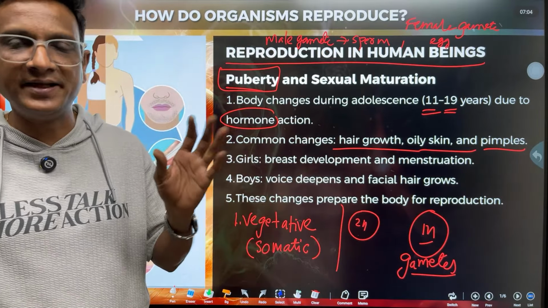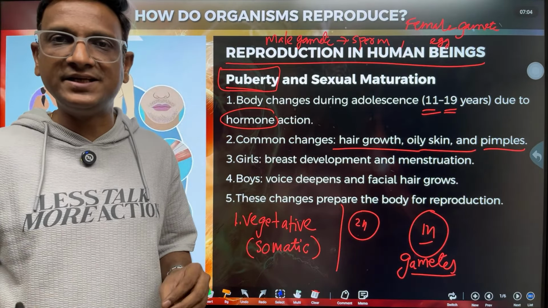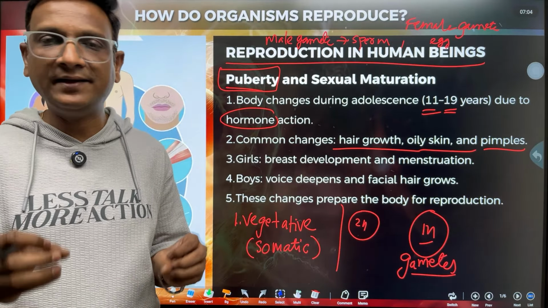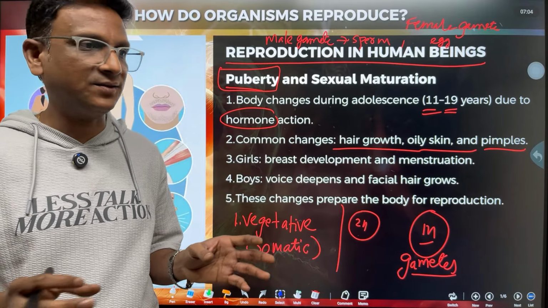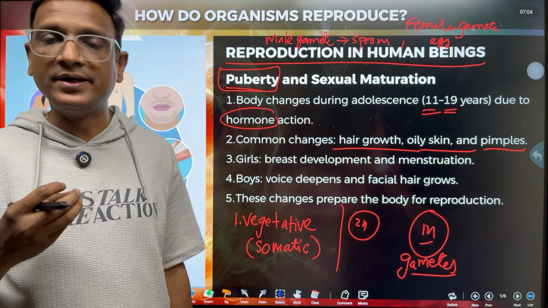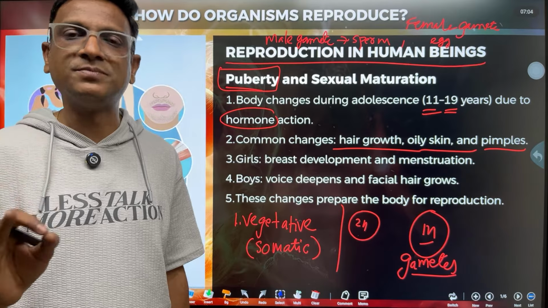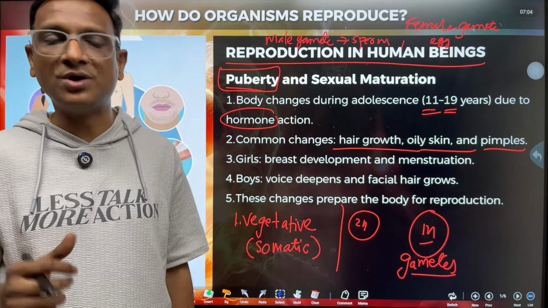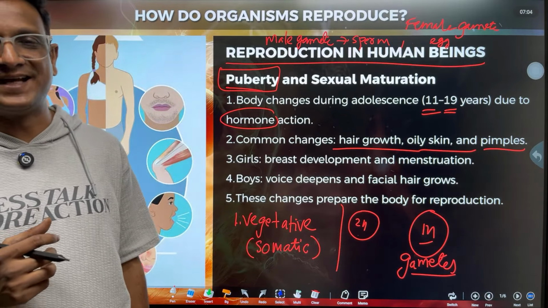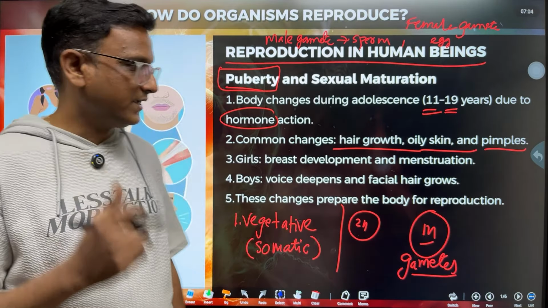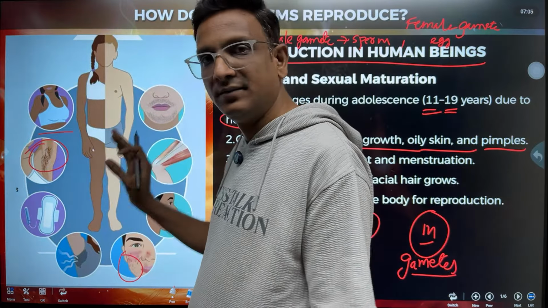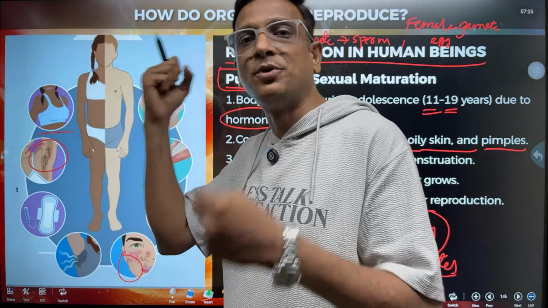Whatever changes are taking place in the body, these changes are related to reproduction. There is a purpose for everything. Nothing is accidental, nothing is casually happening. Whatever change happens in our body, it has a purpose. That is what you have to understand about science. With that idea, you should study science. Right, children? So in girls, the bodily changes are taking place to make their bodies ready for reproduction.